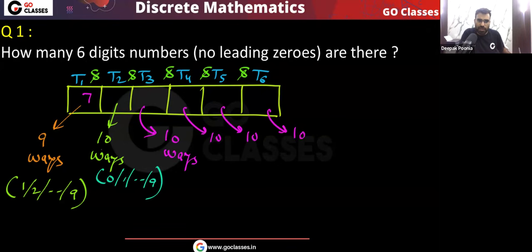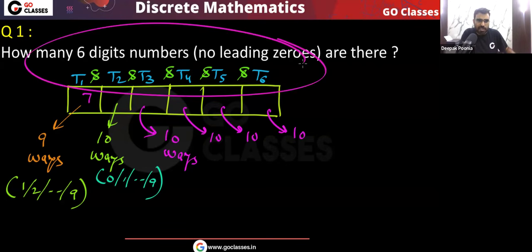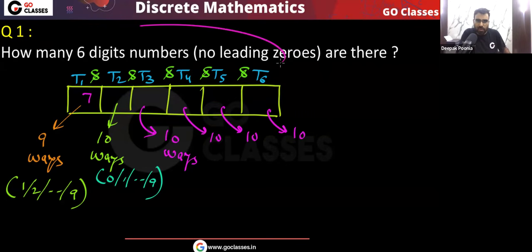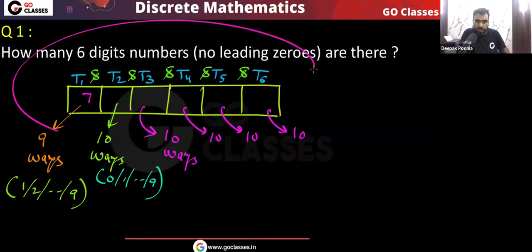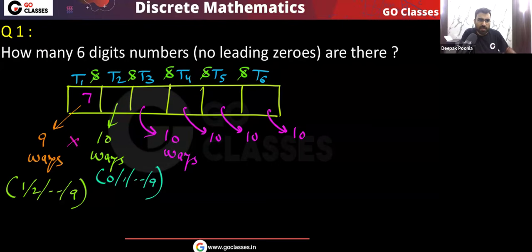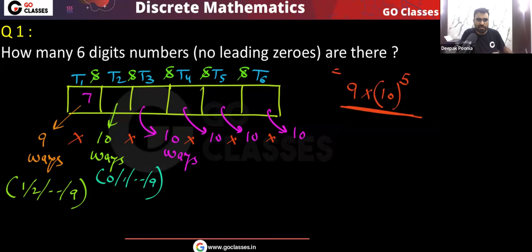there are 9 ways. So finally, we have a total of 6 independent tasks, and we need to complete all of them. We need to complete T1 and T2 and T3 and so on, up to T6. So we are going to apply the product rule here, and the number of ways to complete all these tasks will be just multiplying them. So the final answer, the number of ways, will be 9 into 10 to the power 5. That will be the answer. Very simple question. Let's move on.